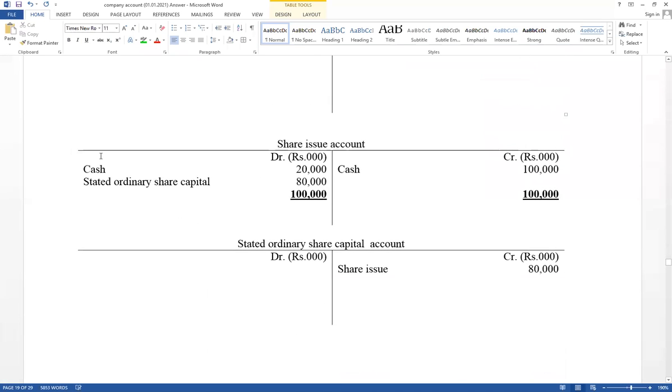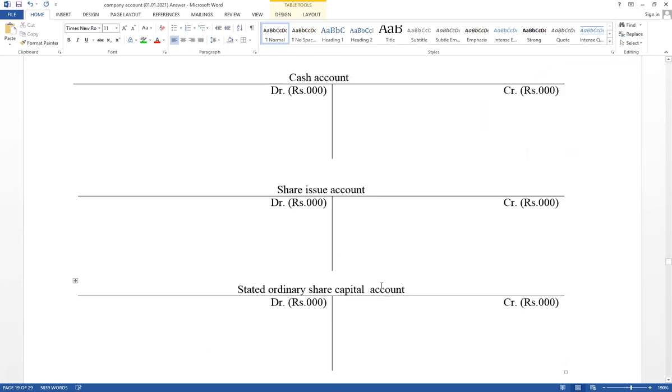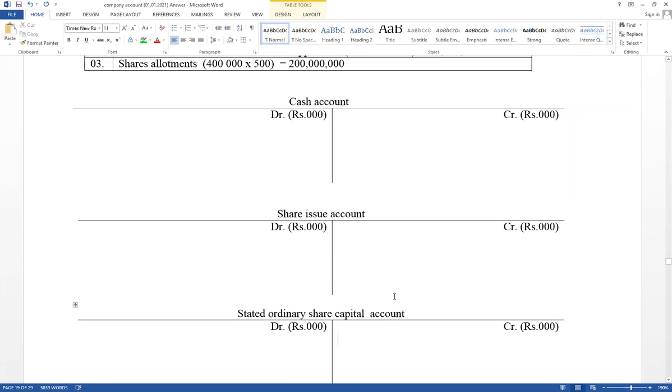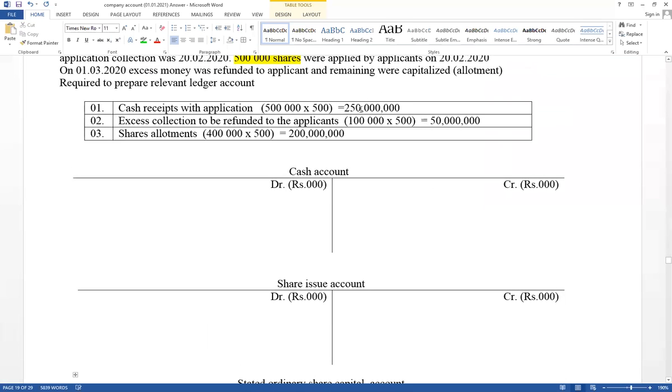These are cash accounts and share issue accounts, as well as stated ordinary capital accounts. First one, think about cash received with application. Cash received with application equals 250,000. Record values in 1,000. Effect for cash is an increase. Therefore, cash account debit 250,000 as a share issue.